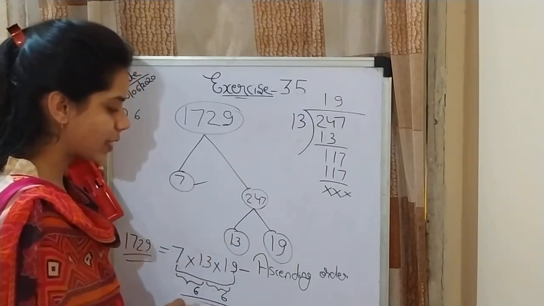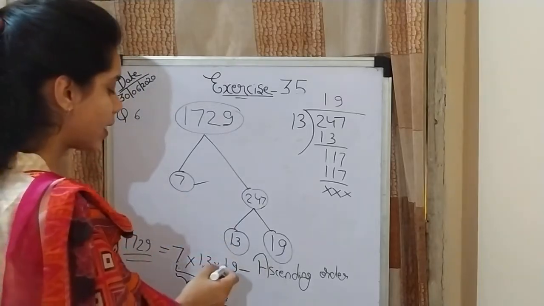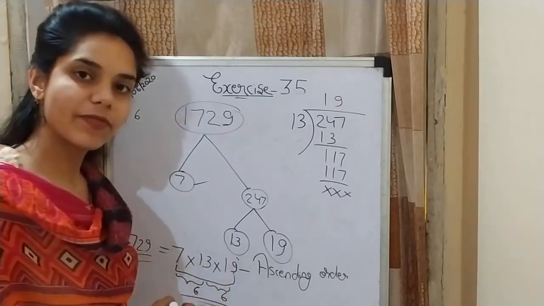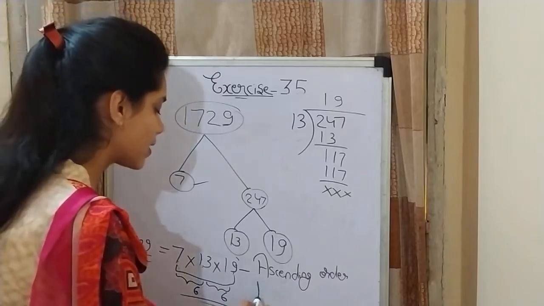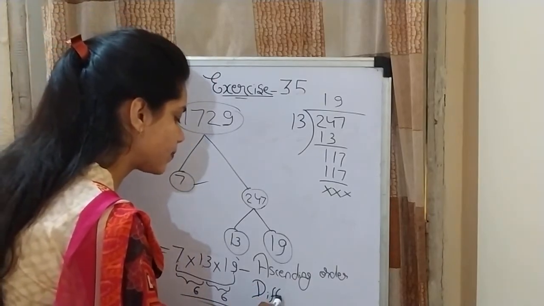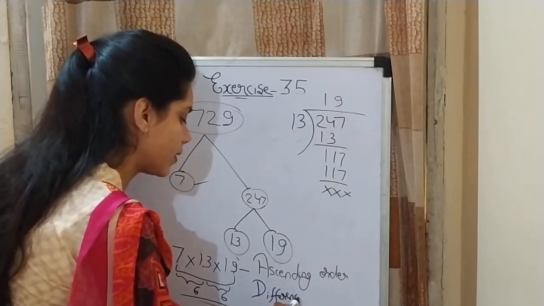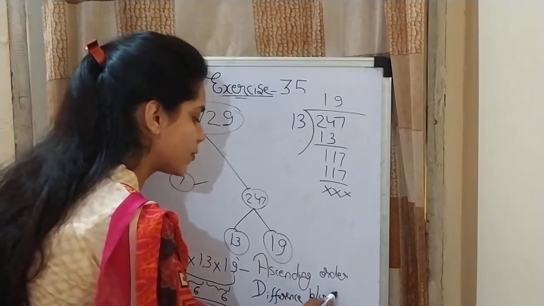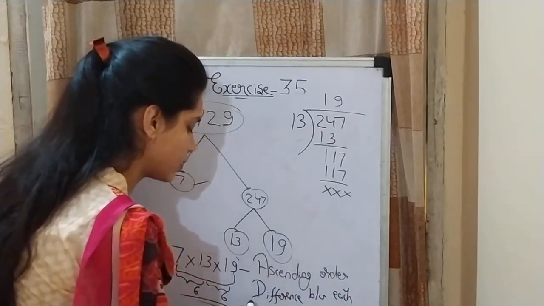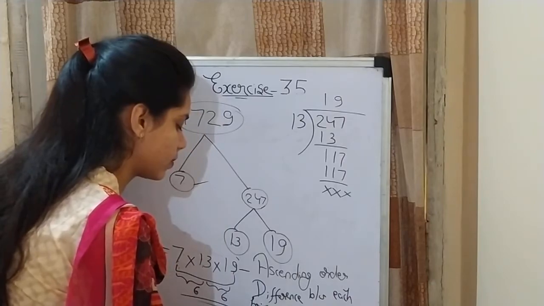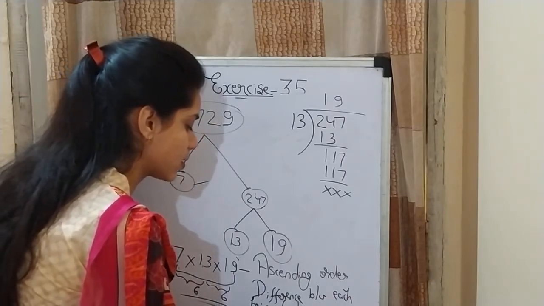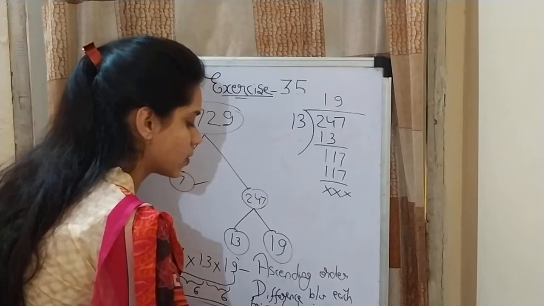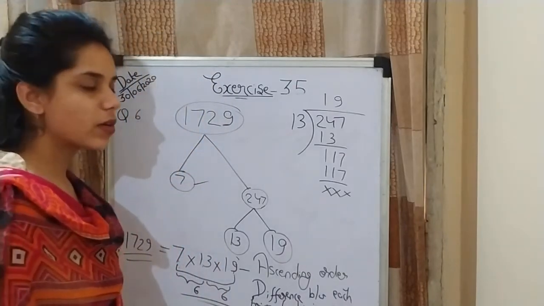So you can say that there is a relation between these three prime factors, and the difference between each prime factor is 6.